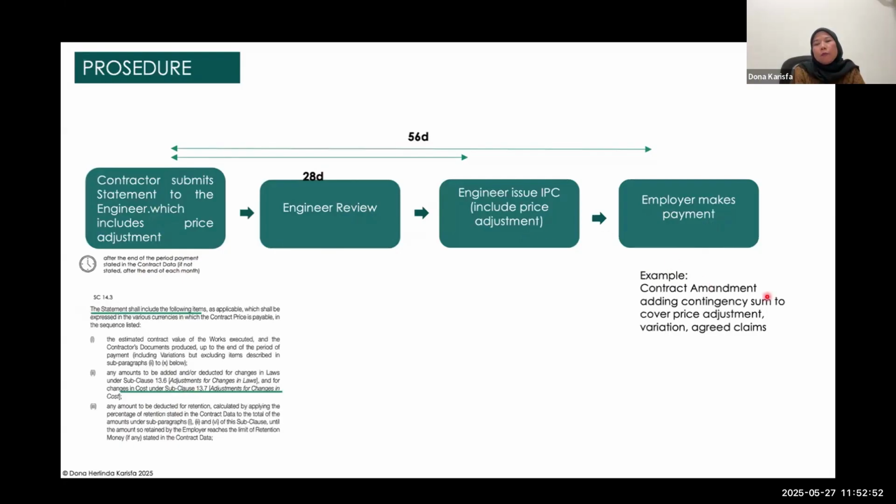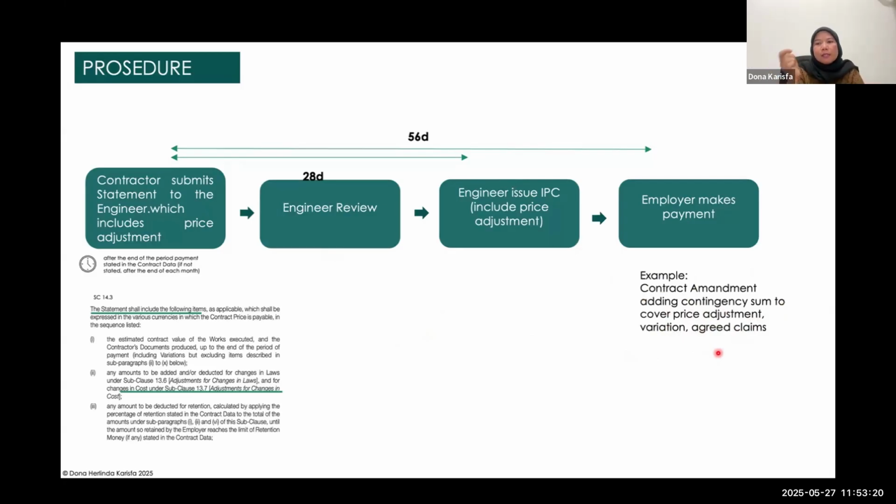So one of our projects experienced this: there is a contract, right? The contract with the contract price, and the price adjustment is not provided in that contract, of course. They made an amendment, a special amendment, where they put in a contingency sum and the predicted price adjustment until the end of the project, and also the variation agreed claim.